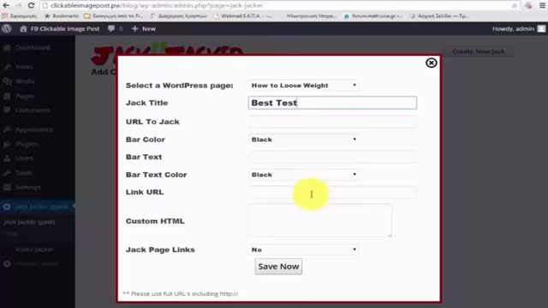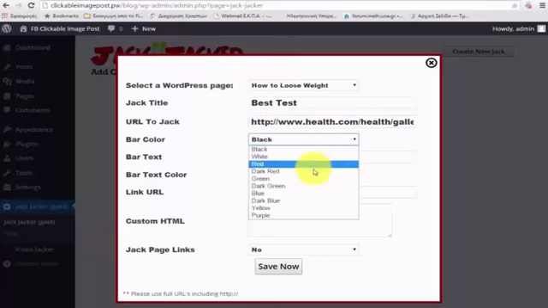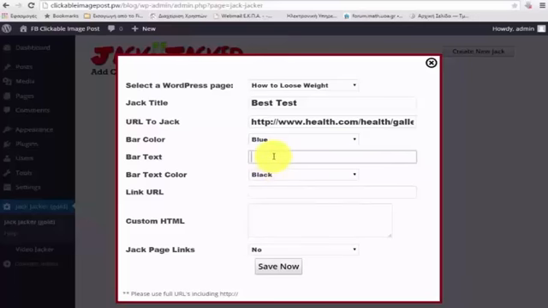It's going to ask me for the URL that I want to jack. I'm going to go ahead and type it in there. It's going to ask me for a bar color, and I'm going to pick blue, and it's going to ask me for bar text. Now, this is where I'm going to put in my call to action text. This is the text that I want people to click on, which will then lead over to an affiliate offer or a CPA offer or something related to how to lose weight that's going to get me a commission. I'm just going to type in, let's do this, click here to lose 10 pounds in 10 days.